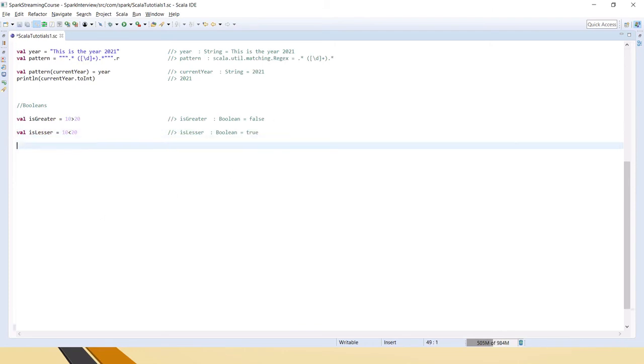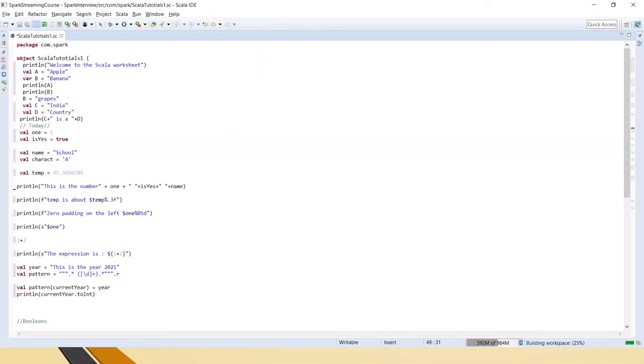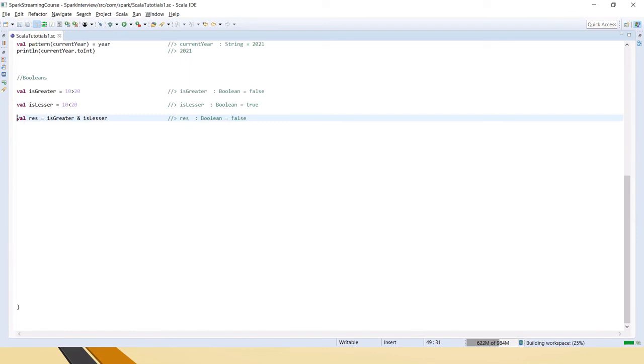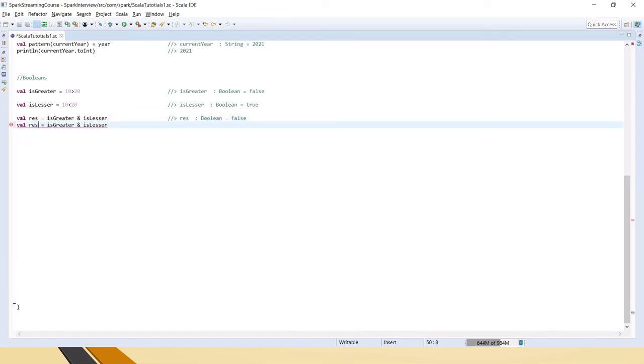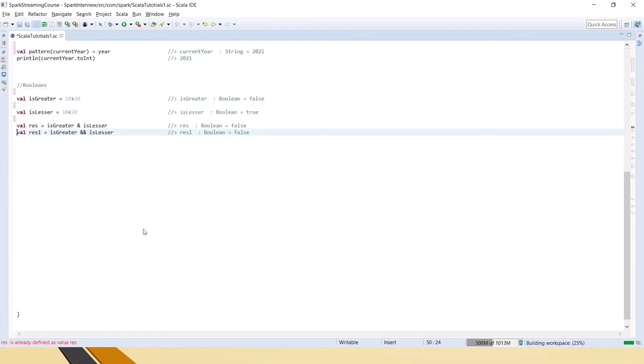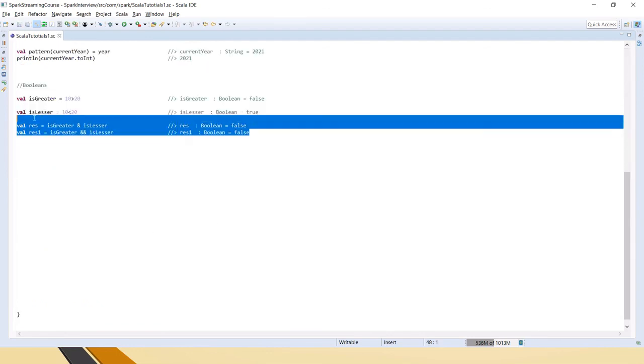Then let's say val result equals is greater and is lesser. You can see this is false because it's AND. The same thing, let's do with double ampersand. See, both results are true.